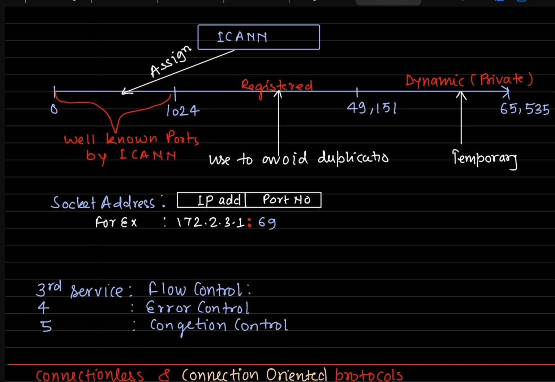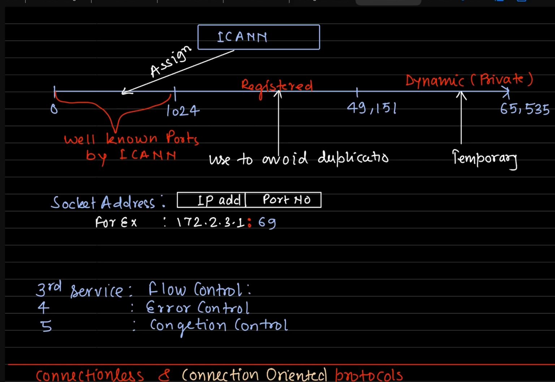What it means is, suppose this is one type of process, suppose Firefox is one process. If this process is running on servers, there must be a unique number, right? In that way, it doesn't mean that on server one Firefox has one port number, and server two, which is also running Firefox, has a different server port number for Firefox.